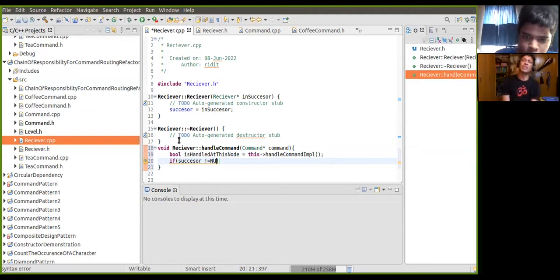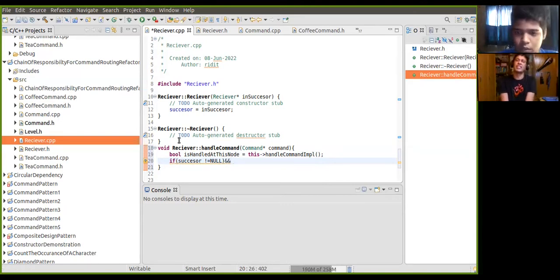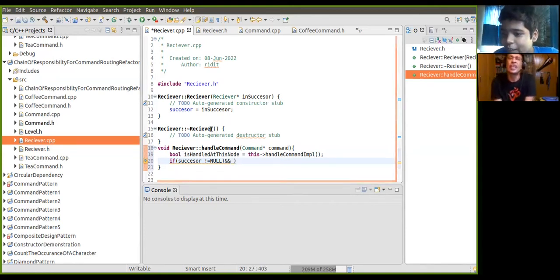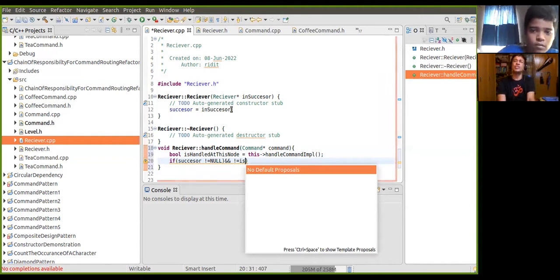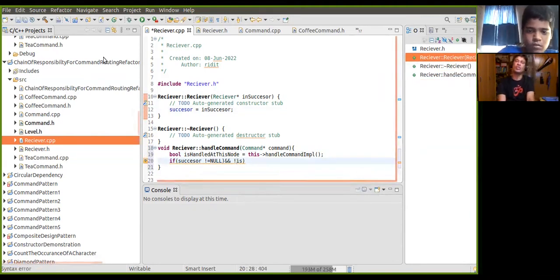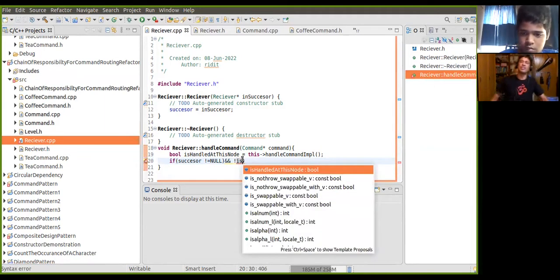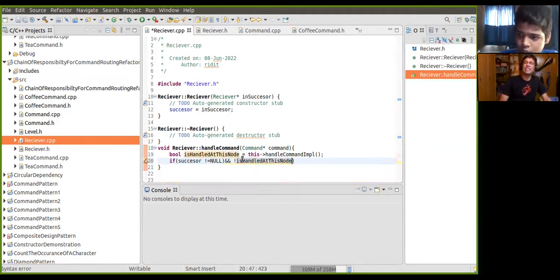Go ahead. If successor is not equal to null, right? So you are checking if the successor is not equal to null, and together with that, both have to be true. If this is not handled at this node, so the not sign: not is handled at this node. That is Boolean, right? And then you have the bracket. So successor is not equal to null.